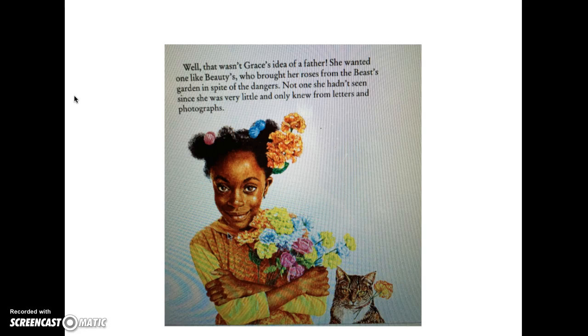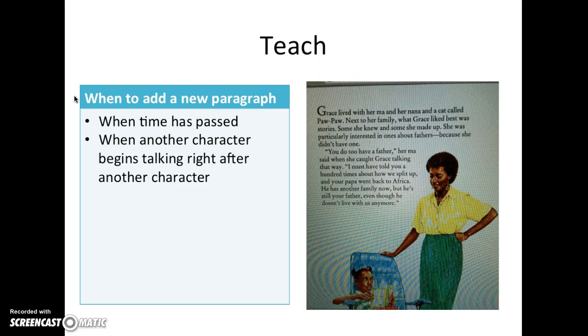So let's go back to our chart and think about when she added a new paragraph there. So time had moved forward a little bit, or we might say that it was a new idea. So she started a new paragraph when the idea had moved on to a new idea in the story. So we're going to be thinking about this with our own writing today, and we can use this chart, when to add a new paragraph, to help us think about when we might need to add new paragraphs in our own writing.